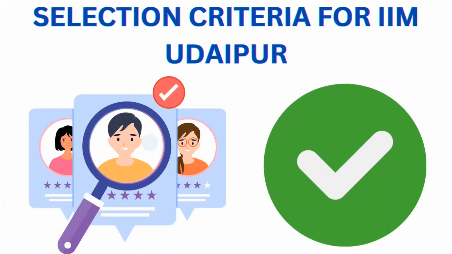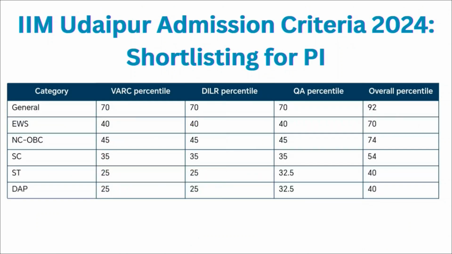Now coming to the admission process and the selection criteria for IIM Udaipur. So IIM Udaipur has also fixed up the CAT qualifying cutoff according to the category. So for general category, it is 70 percentile for the VARC, DILR and quantitative ability section, and overall you should have 92 percentile or more than that in your CAT entrance examination. For EWS, it is 40 percentile for the VARC, DILR and quantitative ability section, and overall you should have 70 percentile or more than that in your CAT entrance examination.